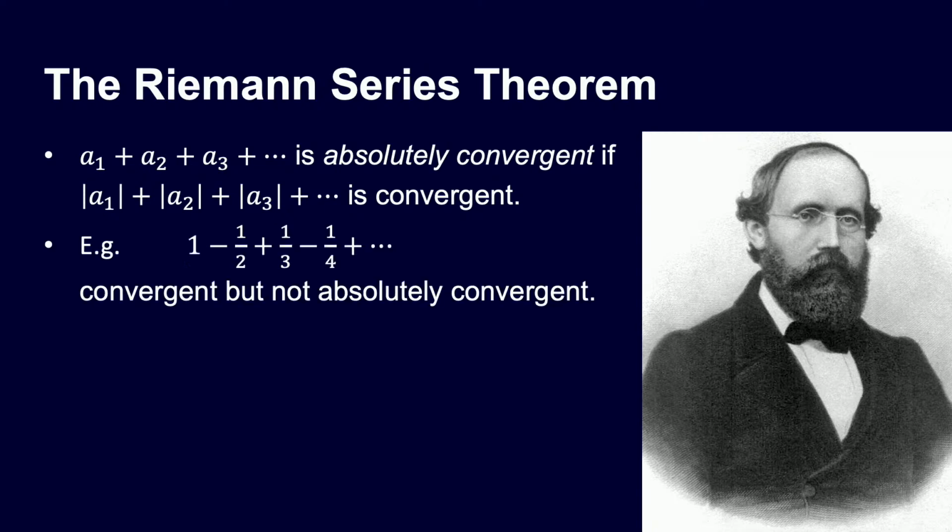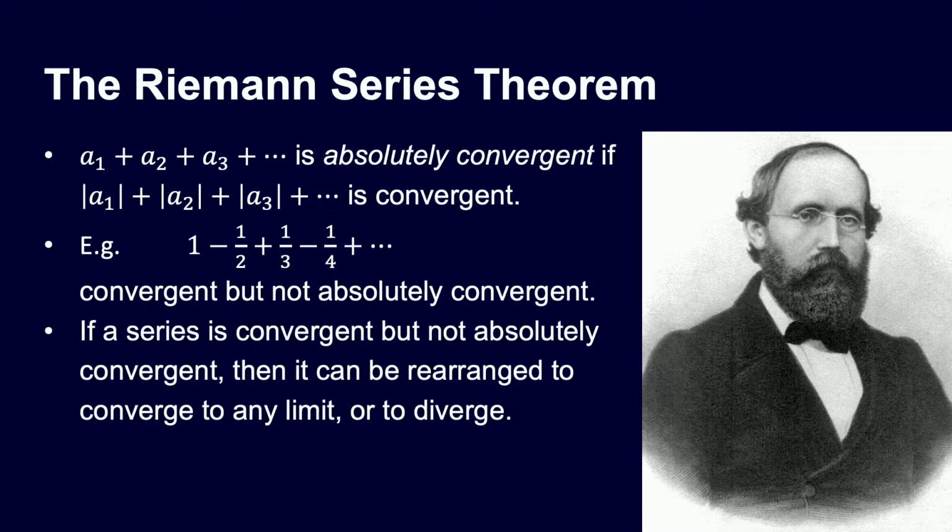So as an example, that alternating harmonic series we saw, that's convergent to log 2, possibly, but it's not absolutely convergent, because if you turn those minus signs into plus signs, you retrieve the harmonic series that we saw was divergent and went off to infinity. So that's the definition we need, and now here comes the theorem.